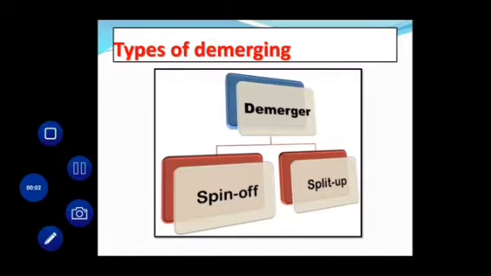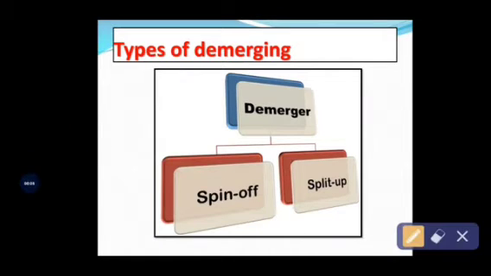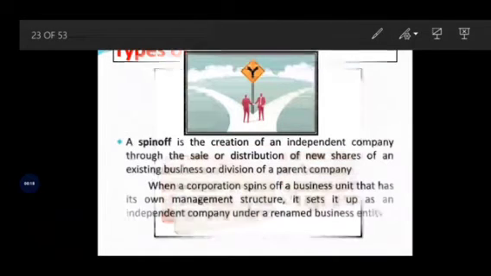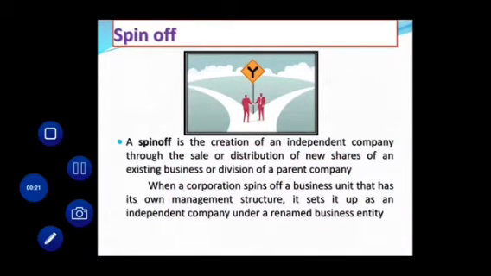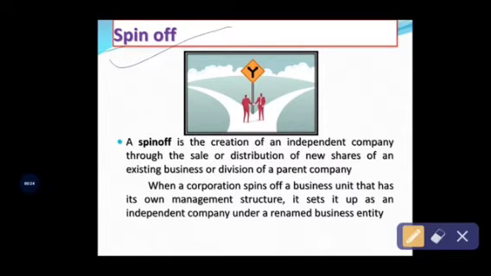The concept of demerger is again classified into two types. One is spin-off and another one is split-up. Let me discuss now, one by one, what is spin-off and what is split-up. First, spin-off. You have to keep in mind the meaning of demerger and also the meaning of merger. Once again, merger is combination, demerger is segregation. Keep these two words in mind, and you will easily get to know.